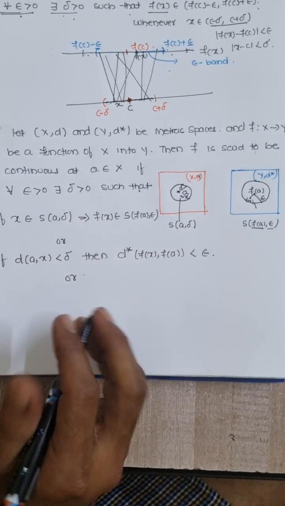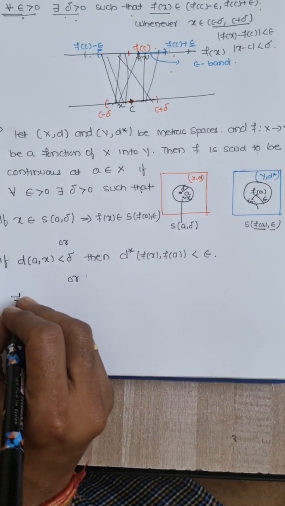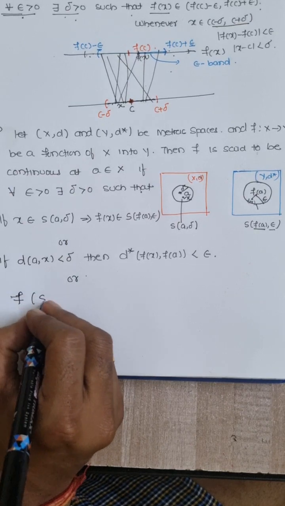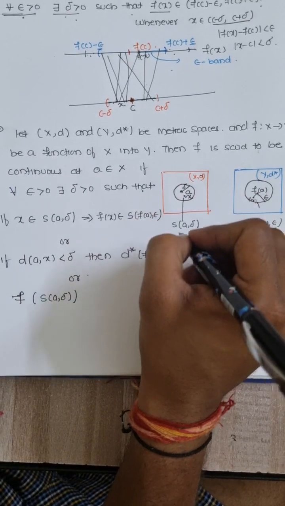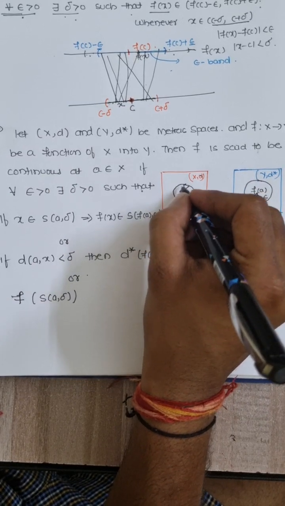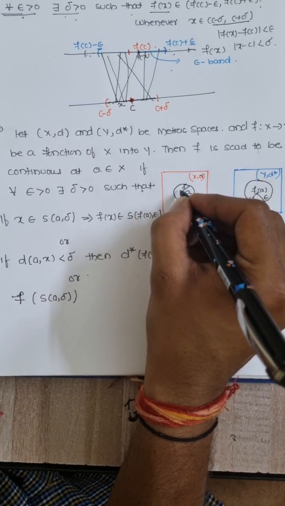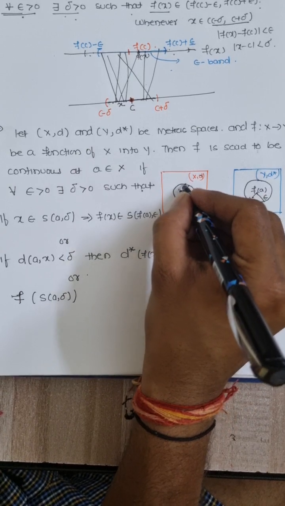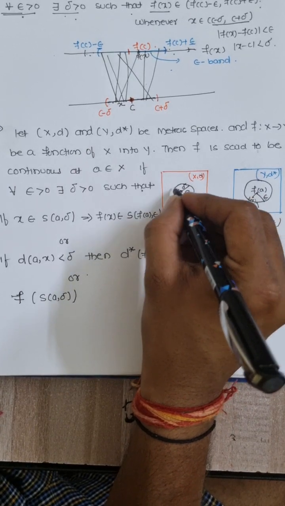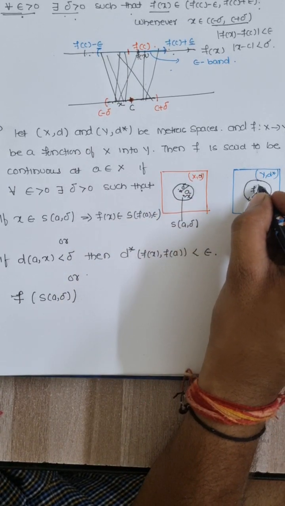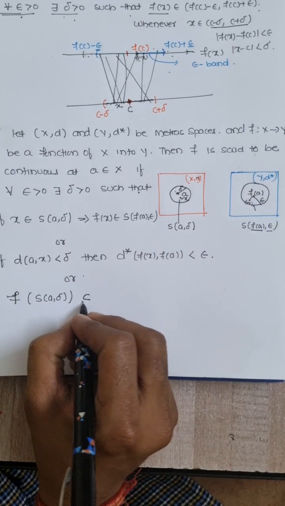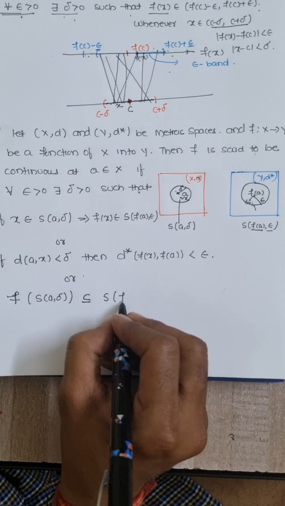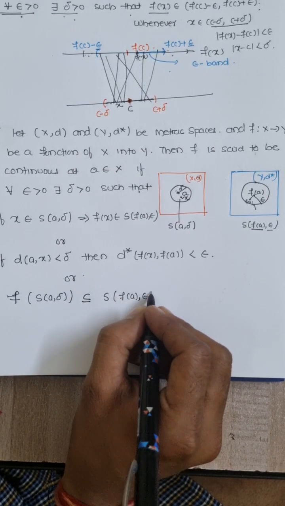Or the better definition: the set of all image points of S(a, delta), the collection of all image points of this ball, obviously lies in this ball, is contained in S(f(a), epsilon).